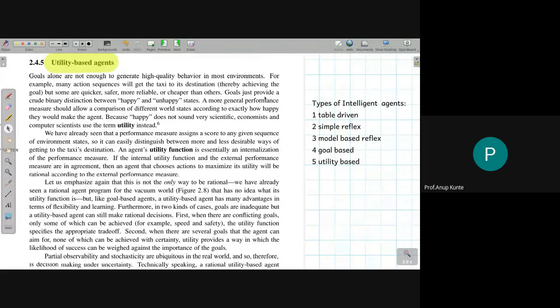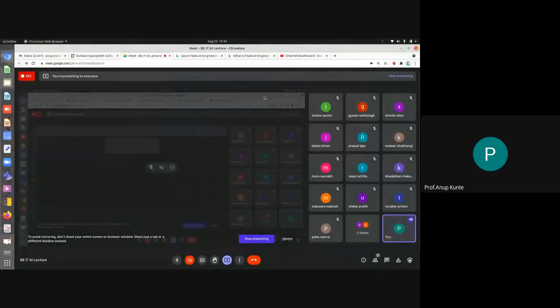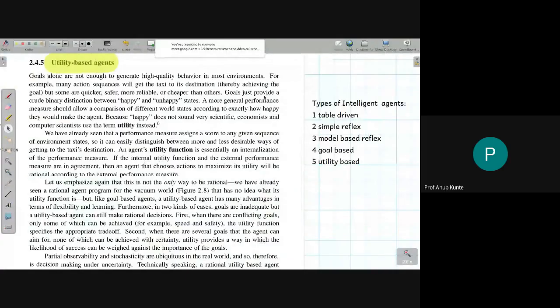How you play throughout the game will decide your fortune, whether you win the game or lose it. You may win one part of the game, but then for the rest of the game you may lose it. Sometimes that is also acceptable for certain people, but not in all scenarios, right? So that is the difference between the simple reflex and model-based reflex agent. The model-based reflex agent tries to get me the benefits that the remembrance of the percept sequence had.